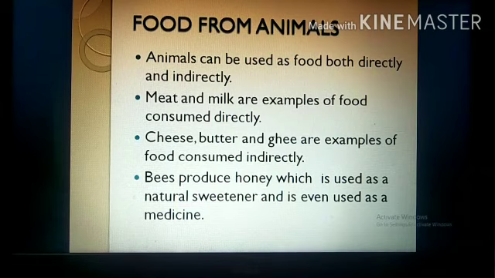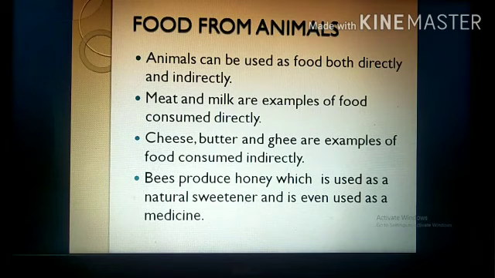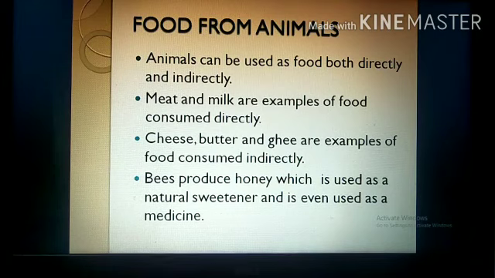Now what do you mean by indirect consumption? Indirect consumption means the things that are made from the direct things, like ghee, butter, cheese, paneer and other things. These things are made from milk, and milk is a direct product. So from that direct product we are making other products. So these are the example of food items that we are consuming indirectly.